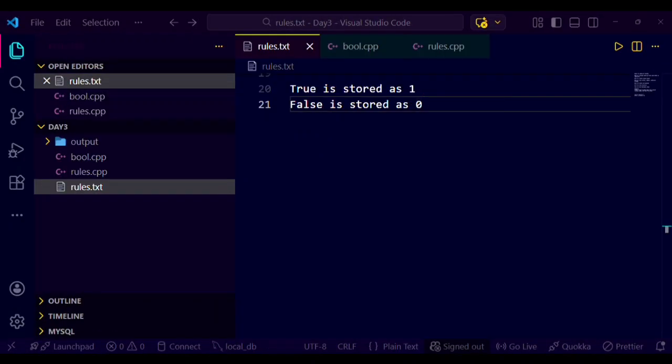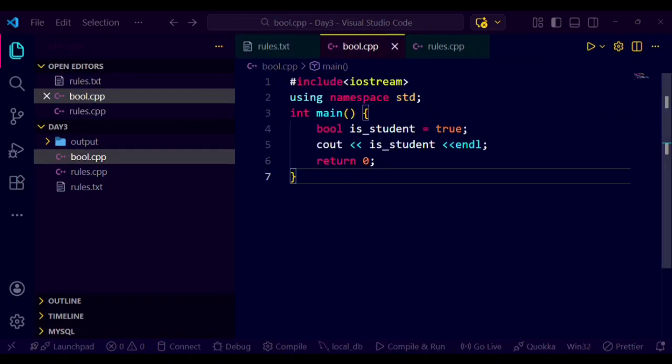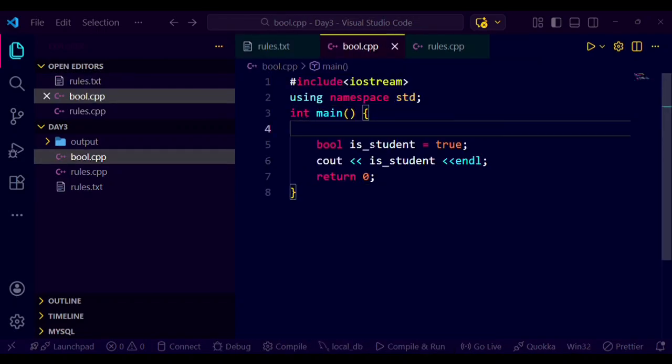In the previous video, I forgot to tell something about Boolean values. True is always stored as 1 and false is always stored as 0. Let's see an example. See, I have taken the code. bool isStudent is equal to true, and if I print isStudent, what does it print? Let's see.